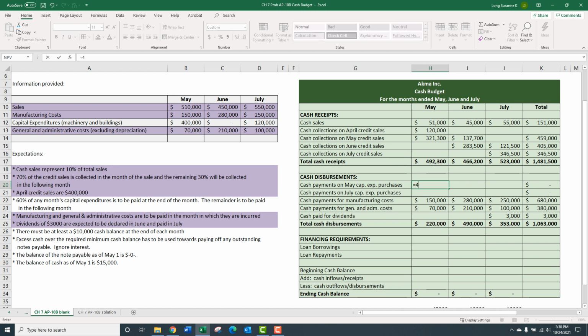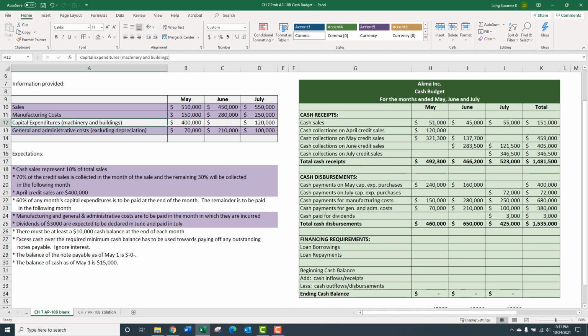I'm going to go ahead and type this all the way out. Equals 400,000 times 60%, equals 400,000 times 40%. And we see that, oh yeah, it better add up, right? It better add up. And let's do the same thing for July. So the other one is 120 in July. So this is going to be right here, July and August, but we don't have an August. So we're just going to do July. 120 total times 60% for July. So that's it. And then you kind of like, does that seem like, yeah, that seems about right for 60%.